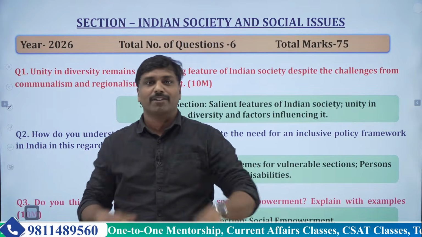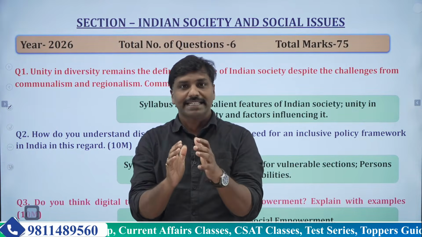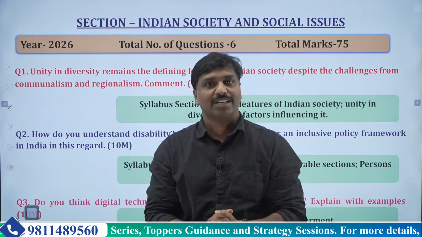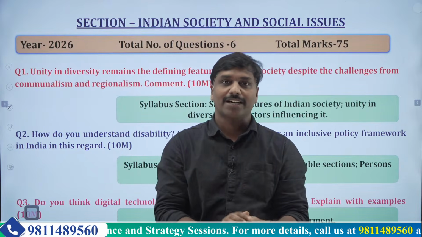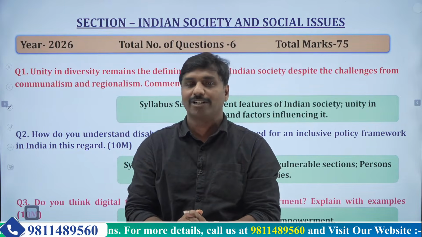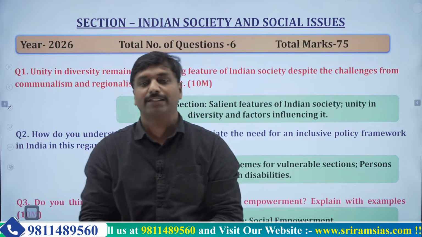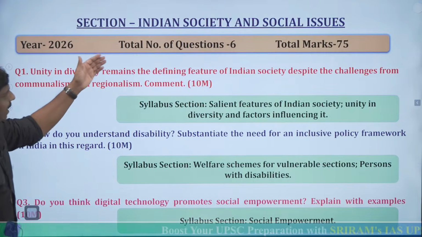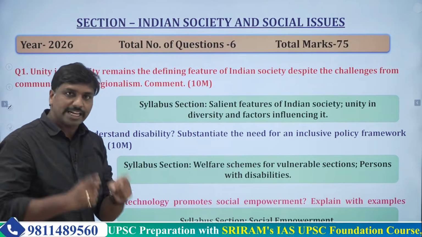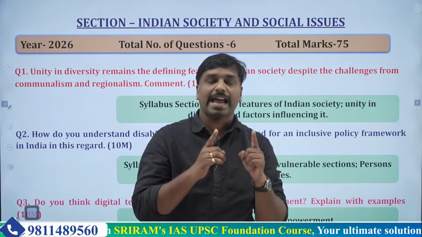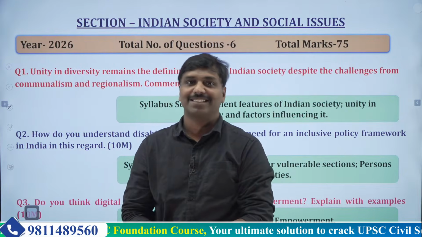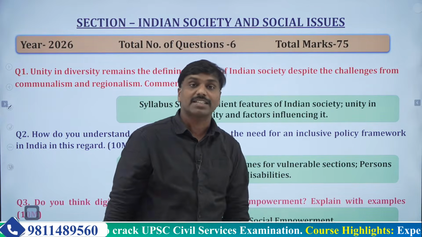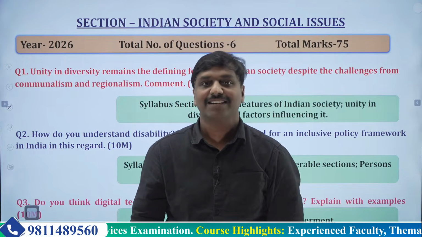So, friends, if you see from the GS Paper 1 section, Society and Social Issues forms one of the important sections. In UPSC 2026 paper also, the Society section has maintained its significance and importance as usual from the past 4-5 years. There were a total of 6 questions: 3 questions from the 10 marker section and 3 questions from the 15 marker section. So total 30 plus 45, it is 75 marks.